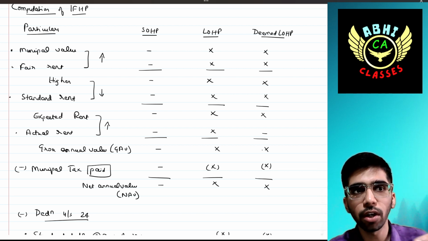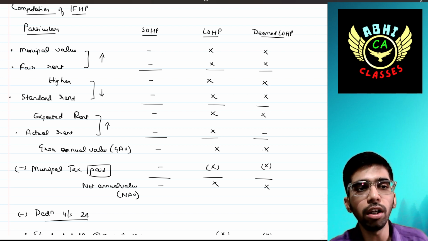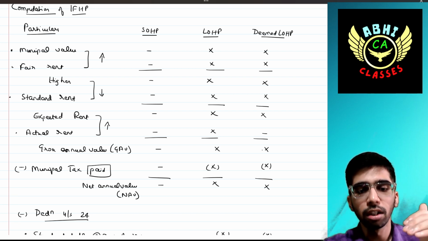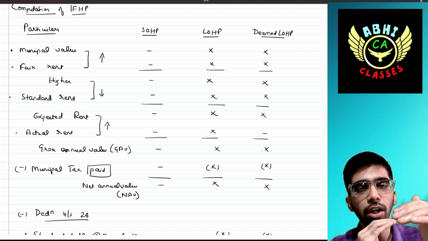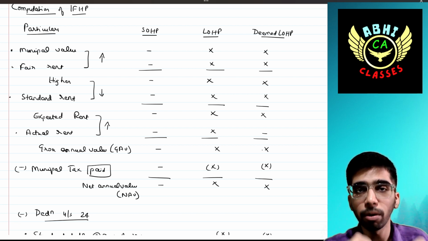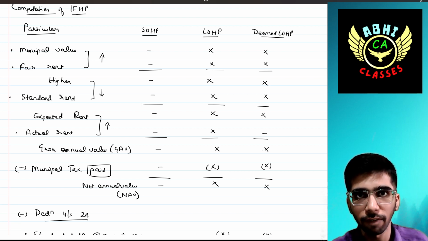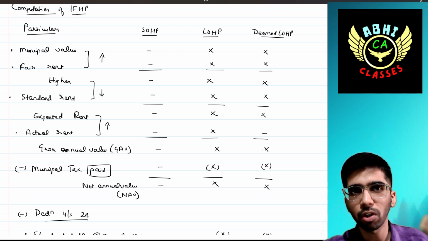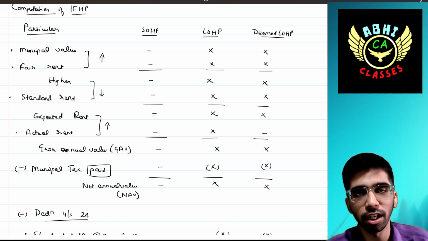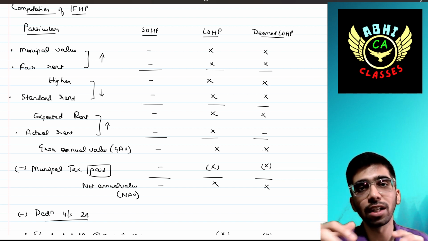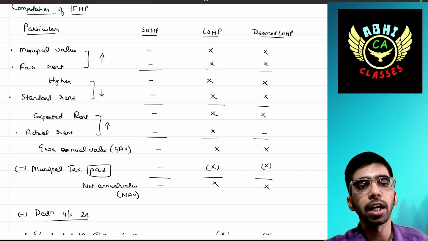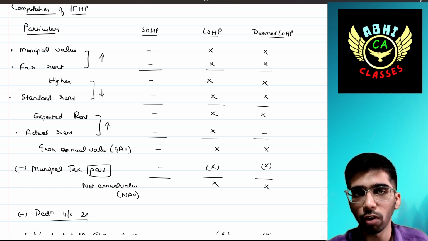Okay, municipal value or fair rent value, whichever is higher. That higher amount should be compared with the standard rent, and out of the higher amount and the standard rent, whichever is lower will be treated as expected rent. Okay, then expected rent and actual rent received, because in self-occupied there is no concept of actual rent received, can be taken for the let out house property. Expected rent and actual rent, whichever is higher, can be treated as gross annual value. It is the value of that house property.